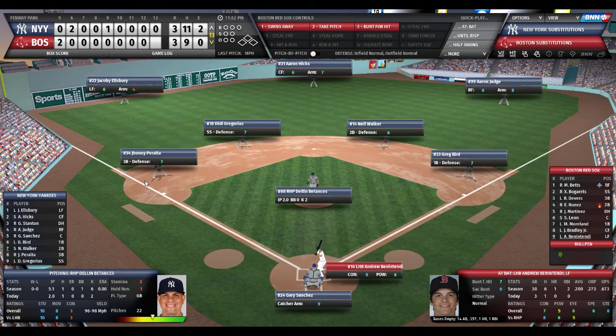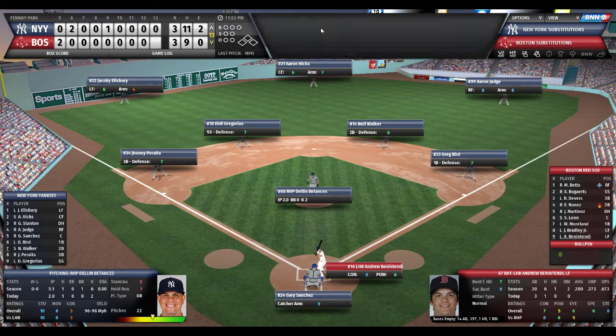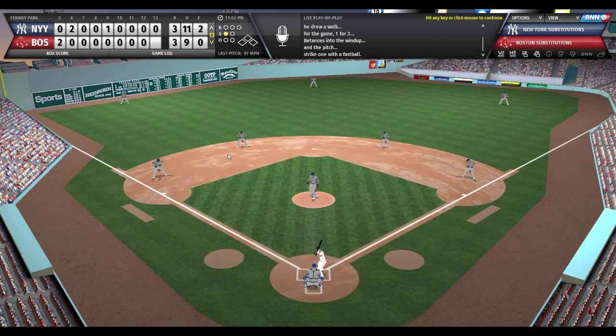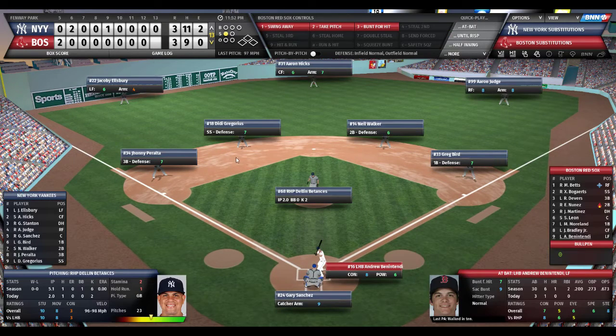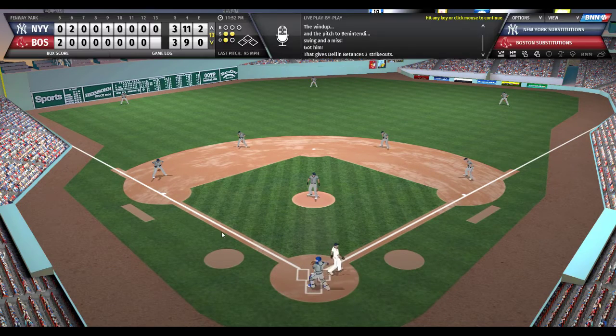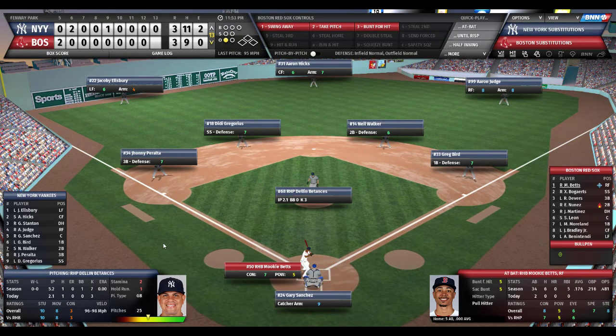Betances 2 innings so far. 1 hit, no runs, no walks, 2 strikeouts. Benintendi 1 for 3 today. Here's the pitch. Benintendi to take. Strike 1, fastball in at the knees. 0-1 count. Benintendi ready to grip and rip. Sanchez wiggles the fingers. Sets the target. Here's the pitch to Andrew. 0-2 count. And Benintendi goes down swinging. Couldn't catch up to that high cheese. Strikeout number 3 for Dylan Betances.